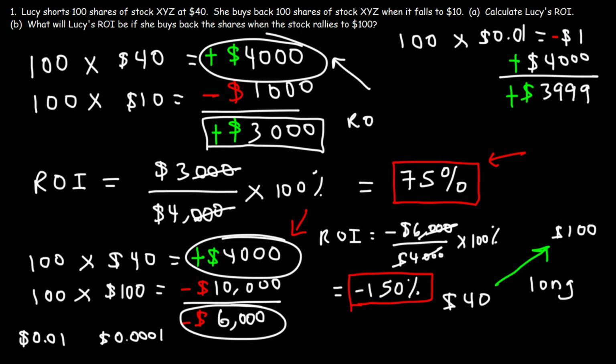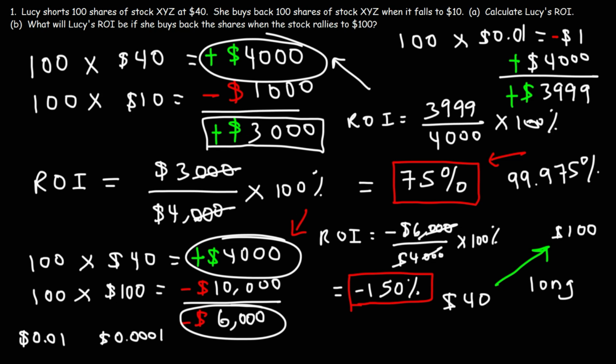Thus, her ROI is $3,999 divided by her original position of 4,000, times 100%. So her ROI in that particular instance will be 99.975%, which is close to 100%, but not exactly.